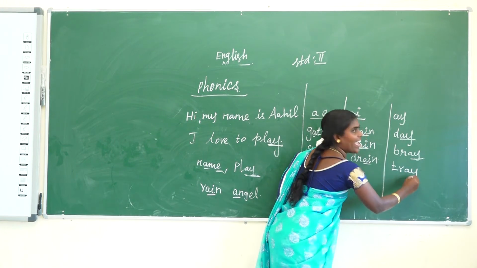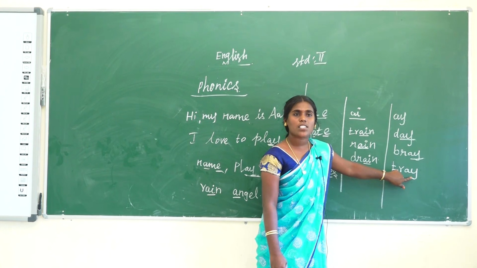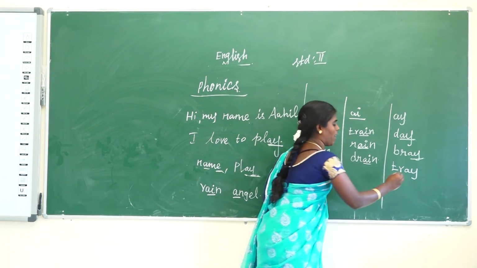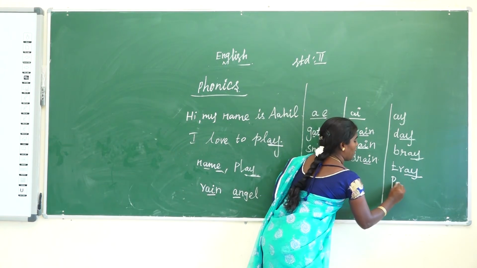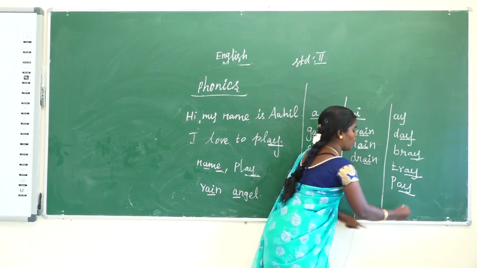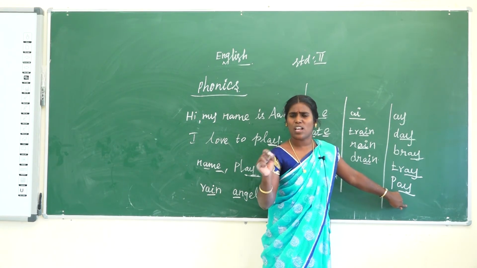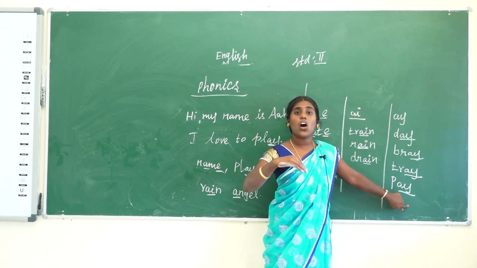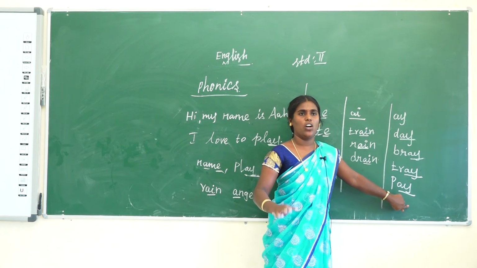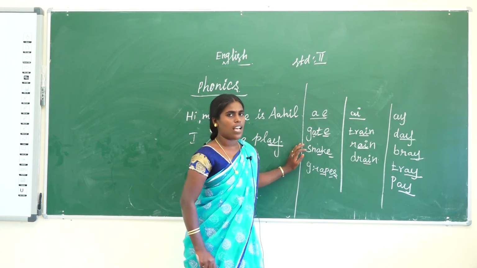AY is joined to make what long sound? A. Okay. Next one is pay. P-A-Y. You read the word pay. Is there any other sound? AY joined together makes a long A sound. Okay, so that is called the long A sound.